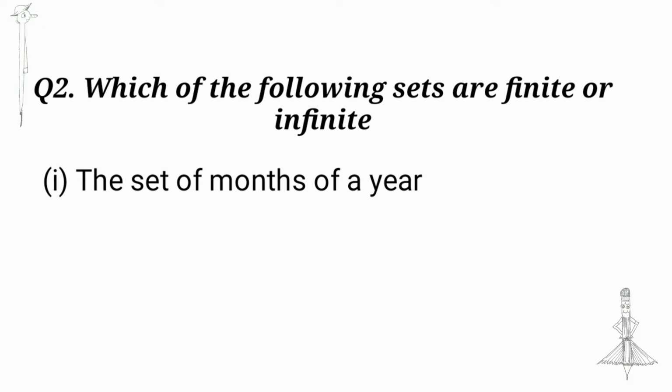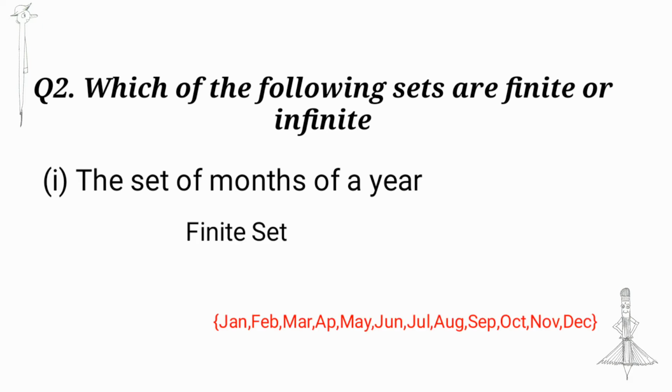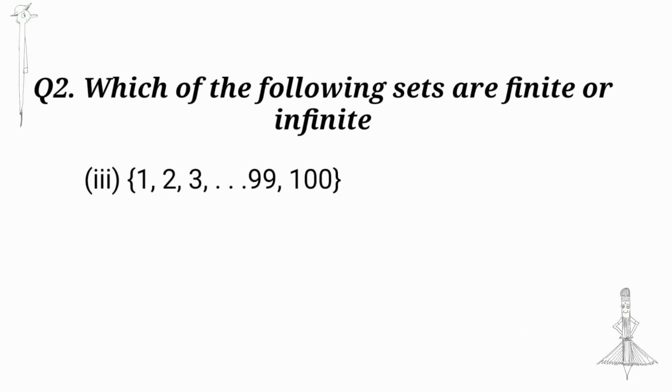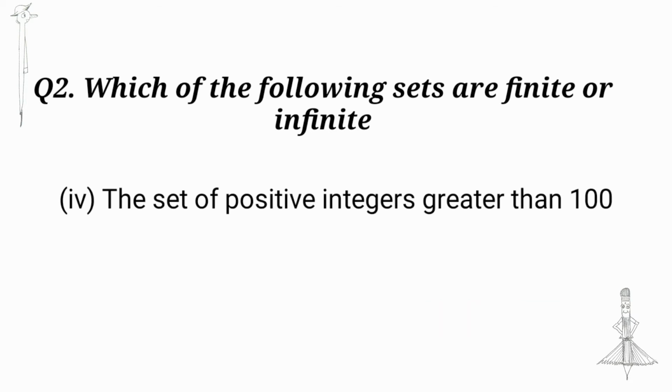We have only 12 months, that is, the set consists of 12 elements, so the set of months of the year is finite. Next, 1, 2, 3, etc. We don't know how many elements are in the set, so it is an infinite set. Next, 1, 2, 3, etc. up to 100. We know 100 elements are in this set, so it is a finite set.